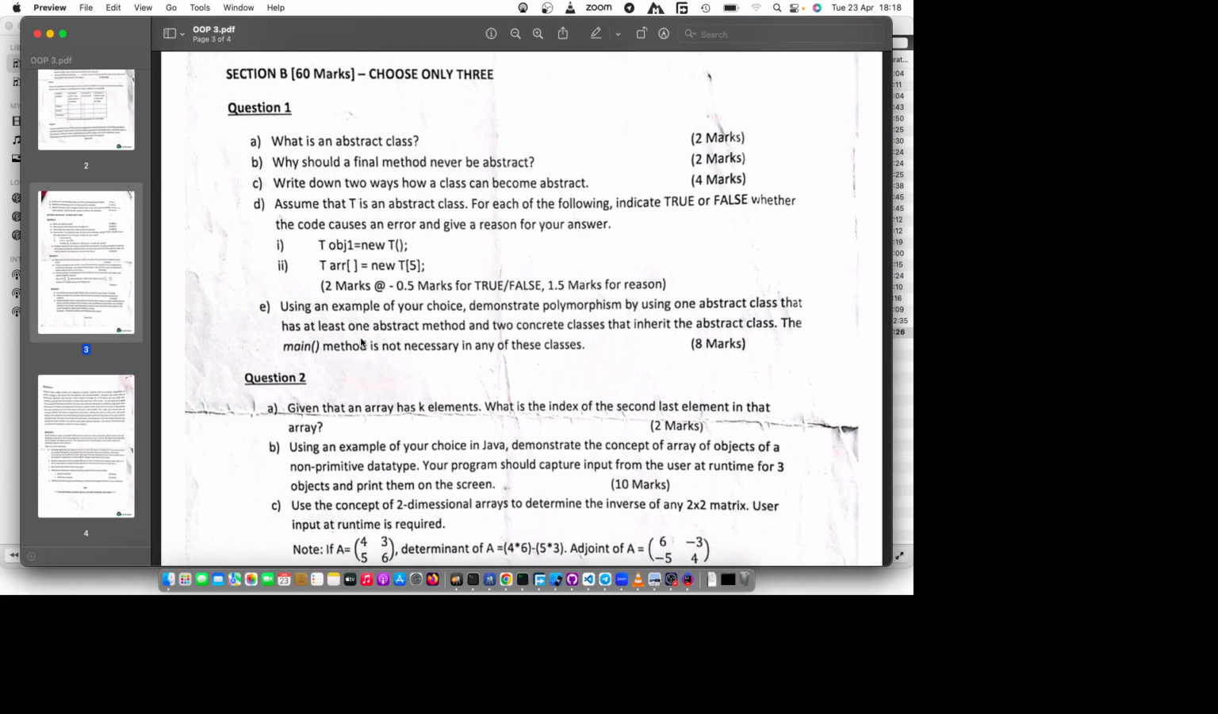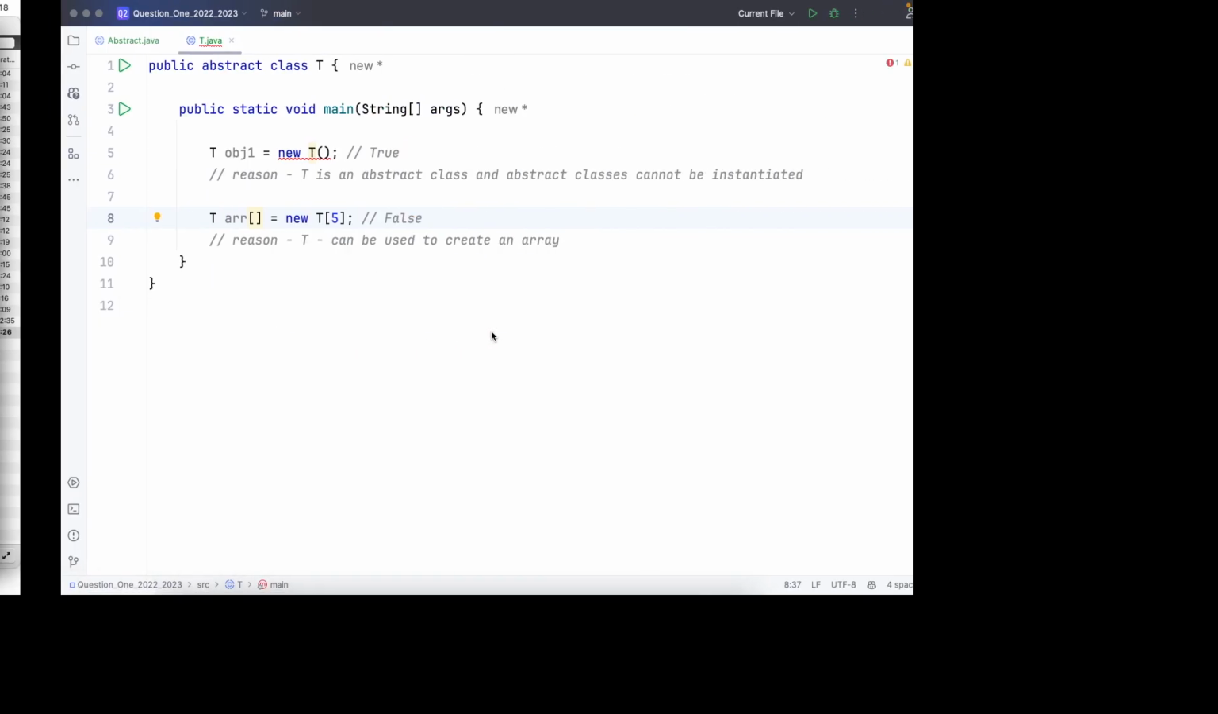And part E is using an example of your choice. Demonstrate polymorphism by using one abstract class that has at least one abstract method and two concrete classes that inherit the abstract class. The main method is not necessary in any of these classes. So they want us to demonstrate polymorphism using one abstract class which has at least one abstract method.